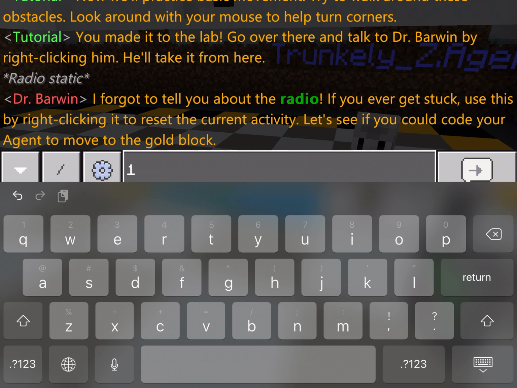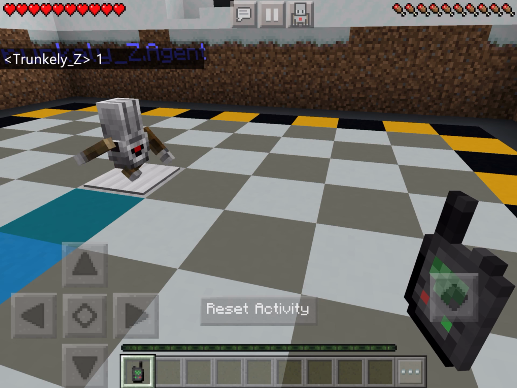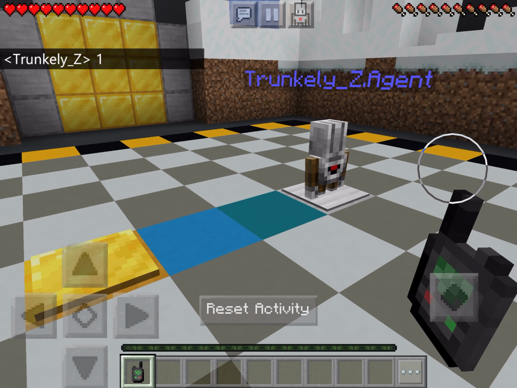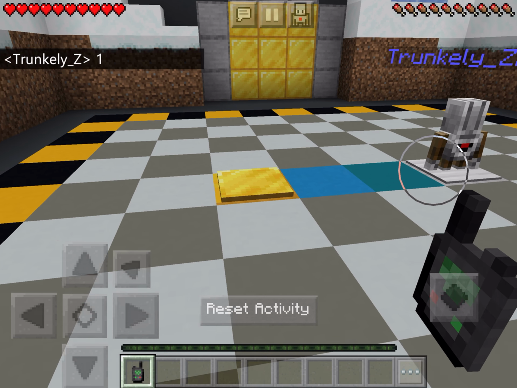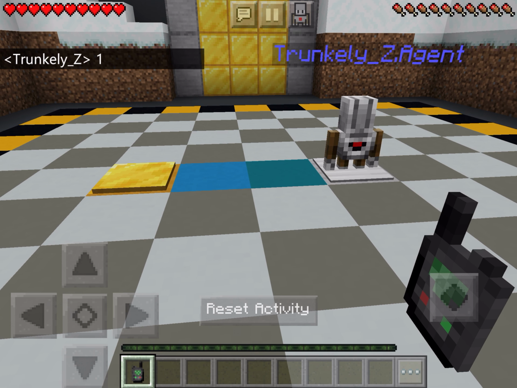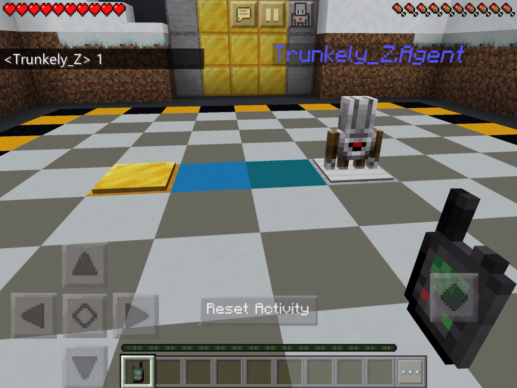And the command that we had for that was 1. Remember, we changed that to 1. And there we go. We got our little dude moving right there. So now we need to move him 3 spaces to the left.